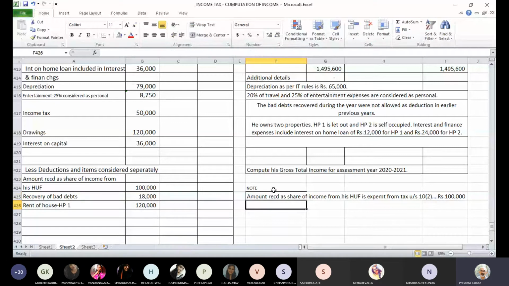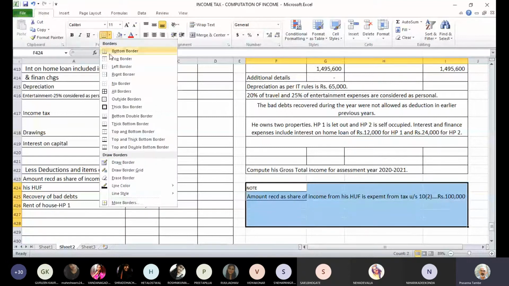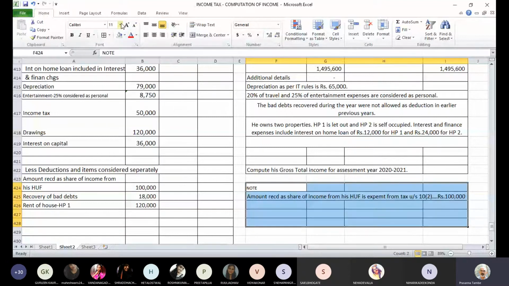Amount received as share of income from HUF is eligible for exemption under section 10 subsection 2. Okay, this is one note.